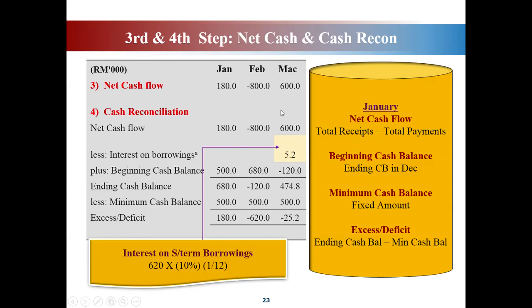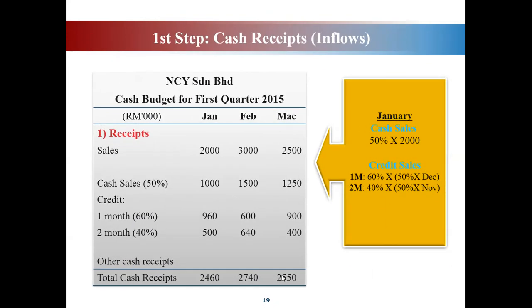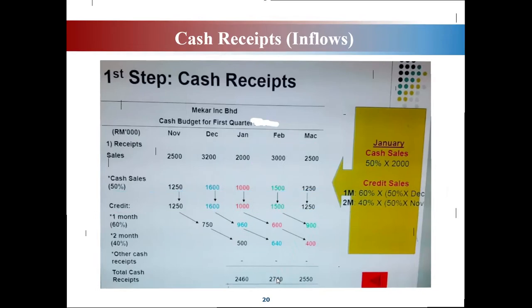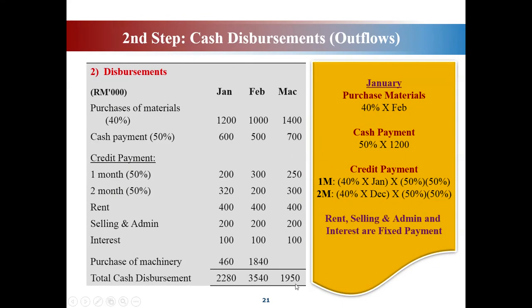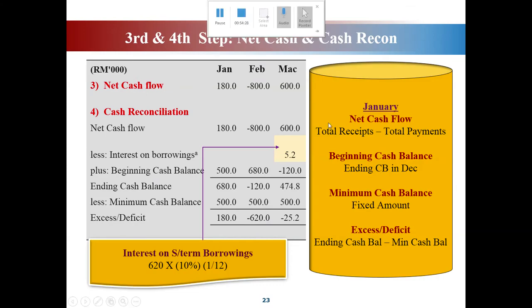Okay. But again, for March, you dapat positive amount 600 sebab your cash receipt in March berapa? Cash receipt in March you dapat 2,550. So 2,550 minus with your cash disbursement in March 1,950. That's why you ada lebihan 600. You ada lebihan 600. Okay? Boleh? Okay. So next you have to do the cash reconciliation.